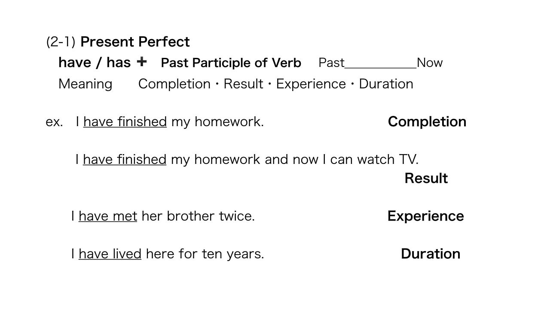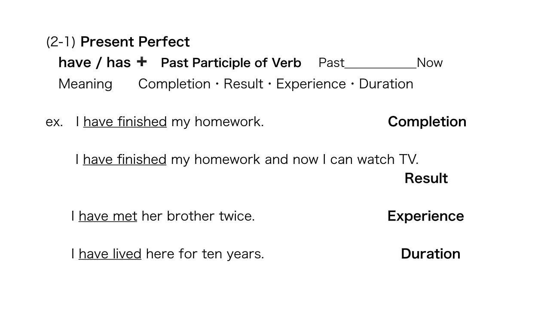Last one is: I have lived here for 10 years. Duration. There is a very big difference between experience and duration. With experience, we can cut the time: one, two. With duration, have lived here, of course we can travel, we can go to school, we can go shopping, but duration is duration.